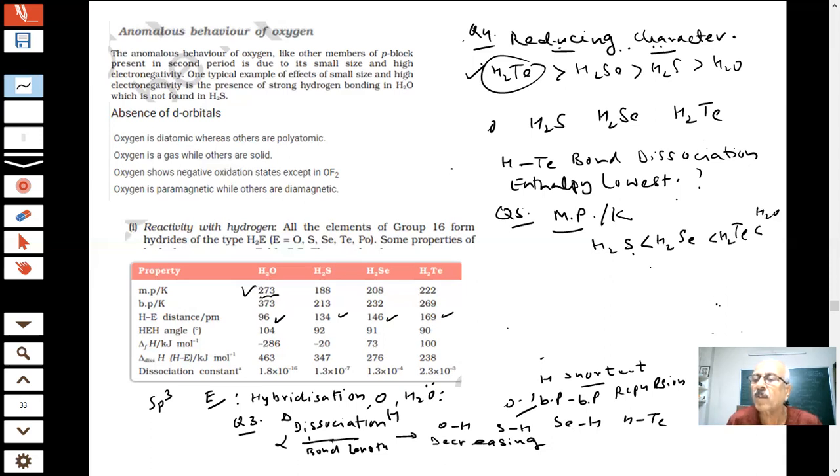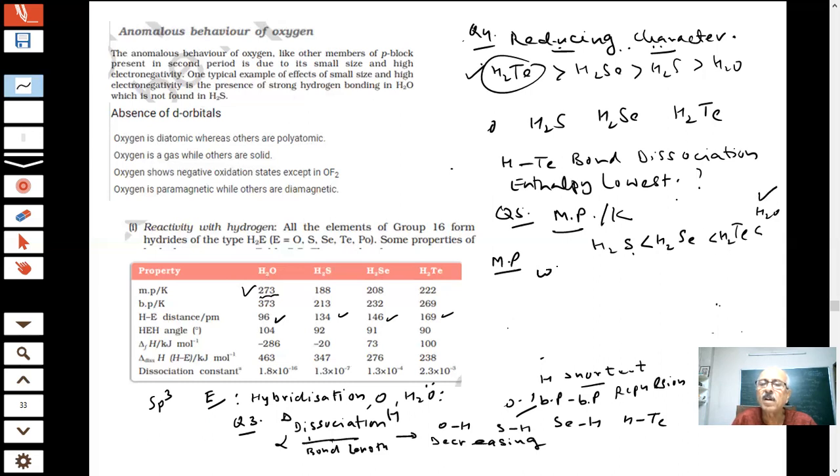You know what type of question was given in the paper? They gave four arrangements of the melting points and asked which is the correct answer. Now there was confusion here because I can change these here, here, here. So four choices were given. Which of the orders is correct? Now the question is simply to explain everything. Up to now there is no problem, but the only problem is water.